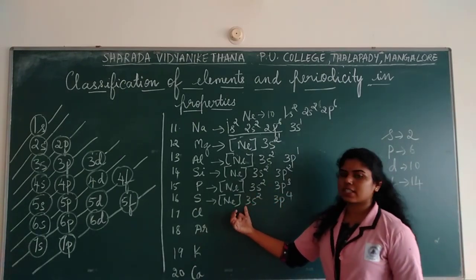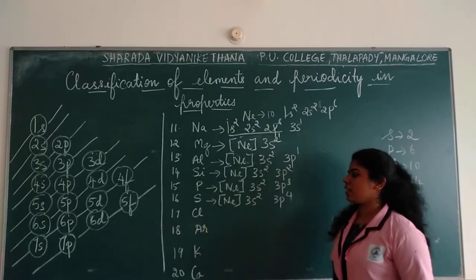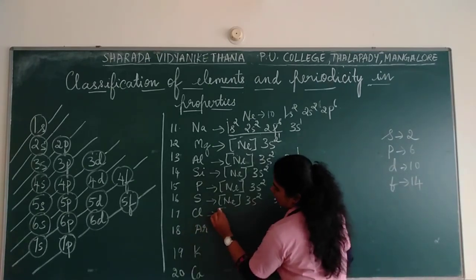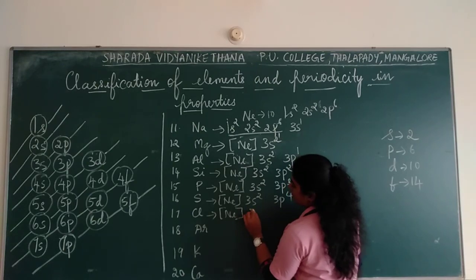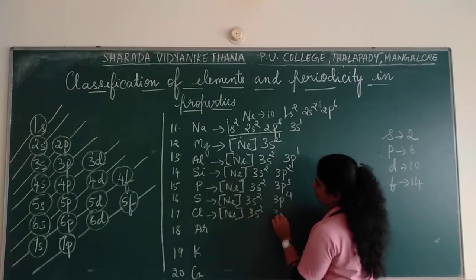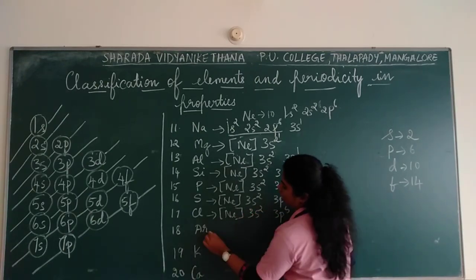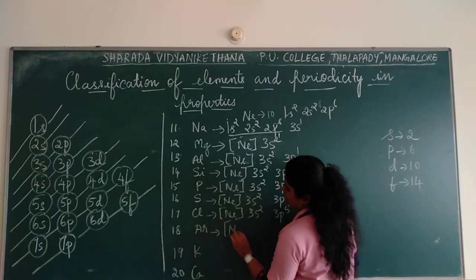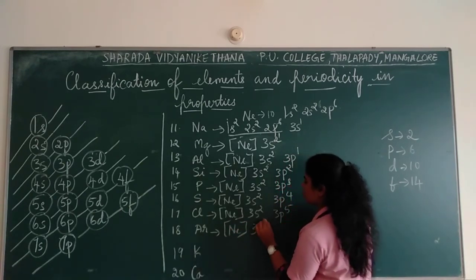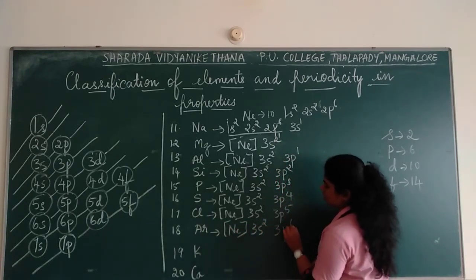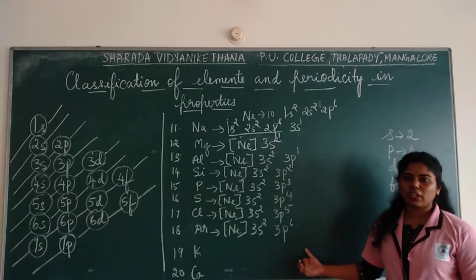Correct? 4 plus 2 is 6. 6 plus 10 is 16. Sulfur is 16. Correct? Okay. Then argon: neon 3s2 3p5... neon 3s2 3p6. Now it is fully filled again.